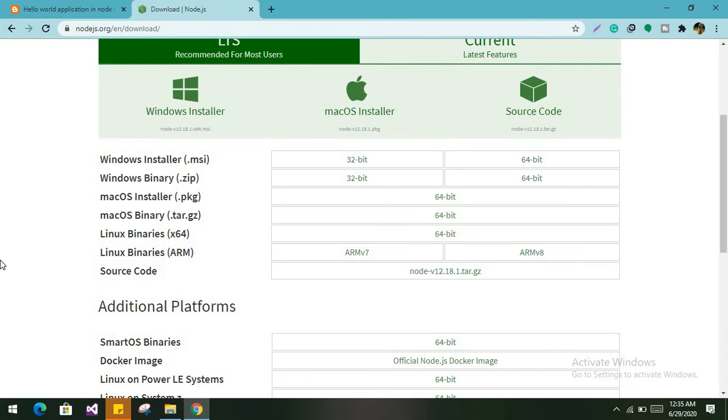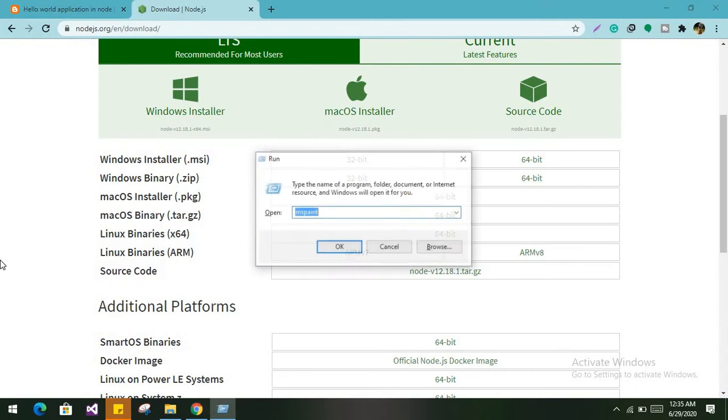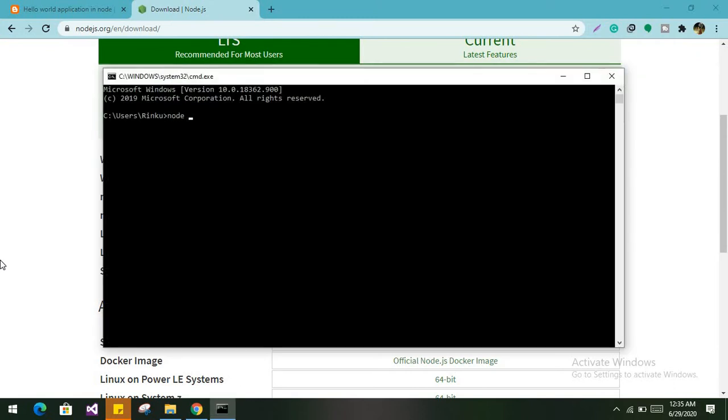Now, if you have downloaded and installed it successfully, open the CMD and check node -v. It will show the version of your Node.js. It denotes that you have successfully installed Node.js.